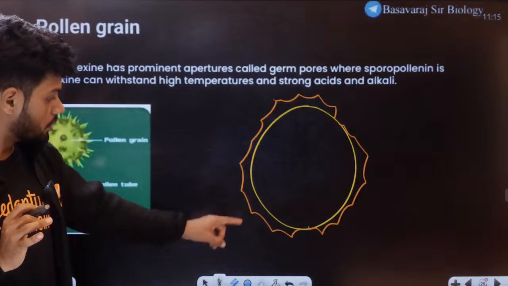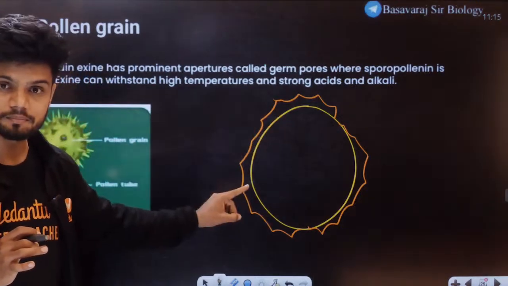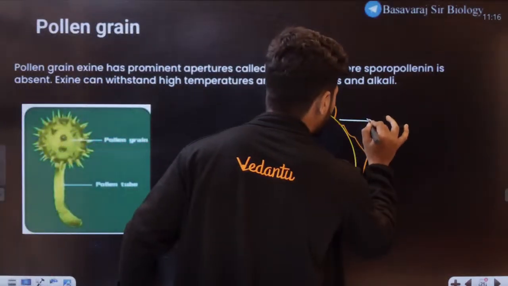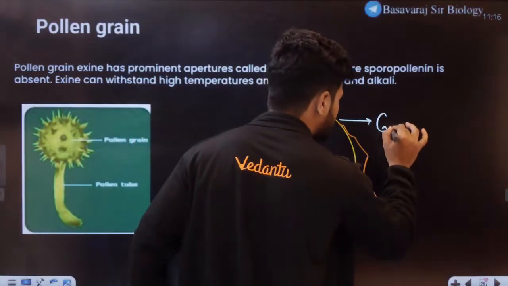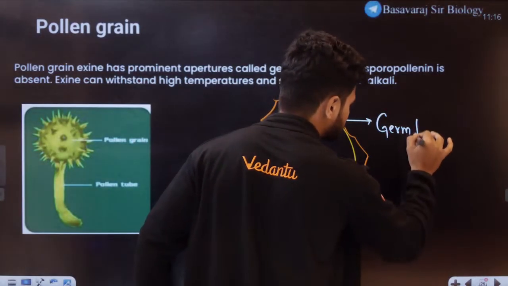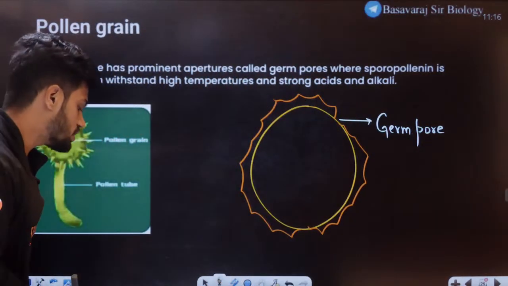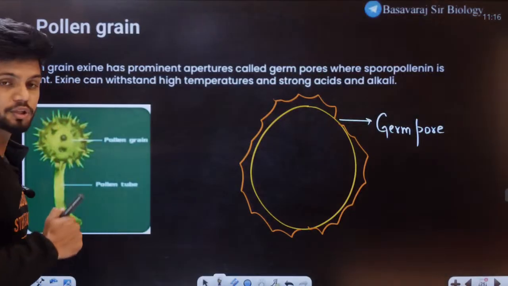Now in this entire structure there are small gaps where the sporopollenin is absent. In this gap, sporopollenin is absent. This entire structure is called the germ pore, where the sporopollenin is absent.